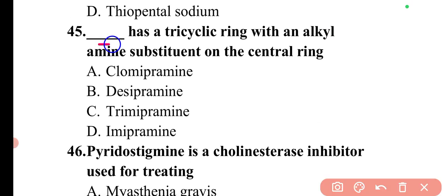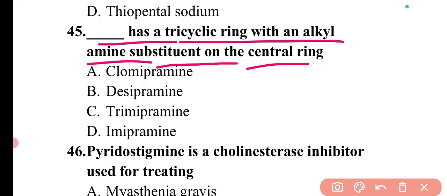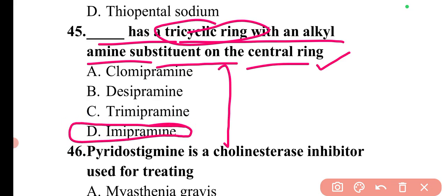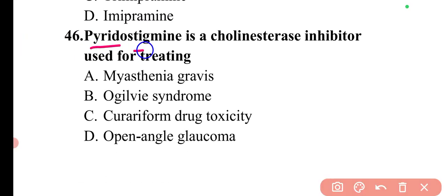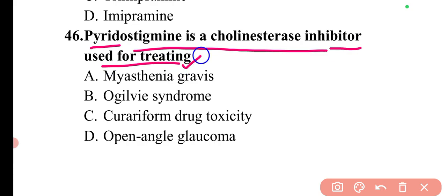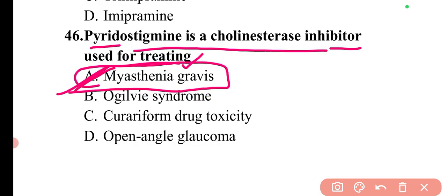Next question is, dash has a tricyclic ring with an alkyl amine substituent on the central ring. So the compound which has a tricyclic ring with alkyl amine substituted on the central ring is imipramine, which is an antidepressant drug. So here option D will be the correct answer. Next question is, pyridostigmine is a cholinesterase inhibitor used for treating. So pyridostigmine is basically used for treating myasthenia gravis. So option A will be the correct answer.